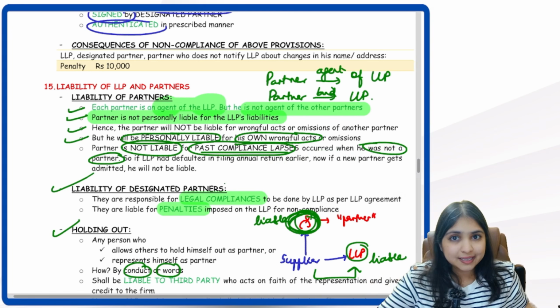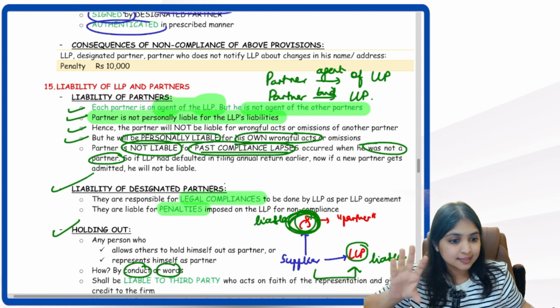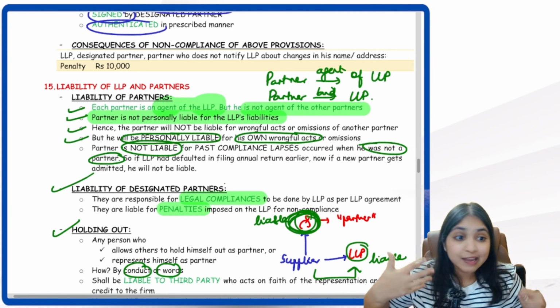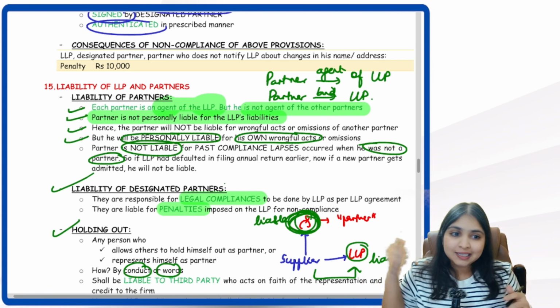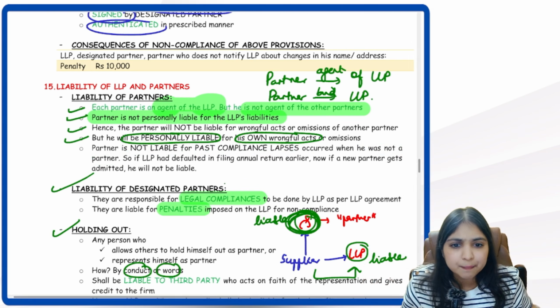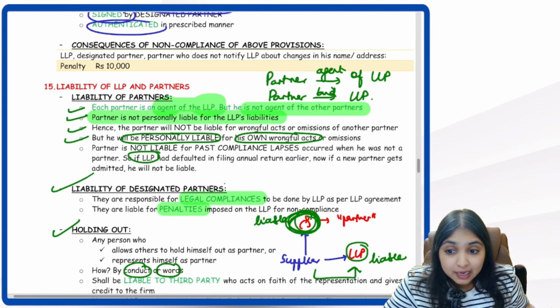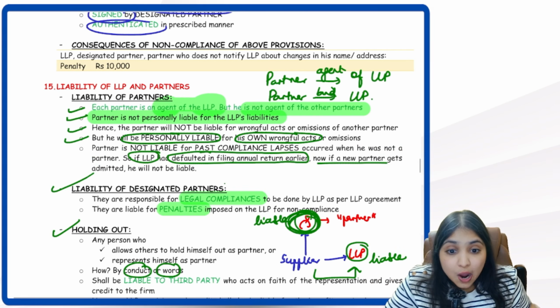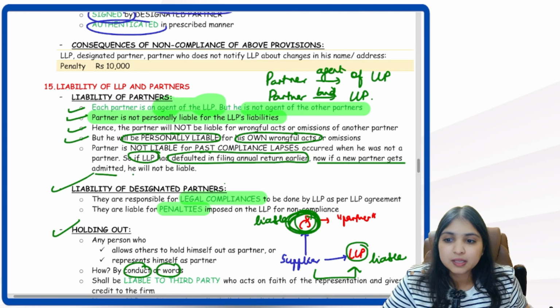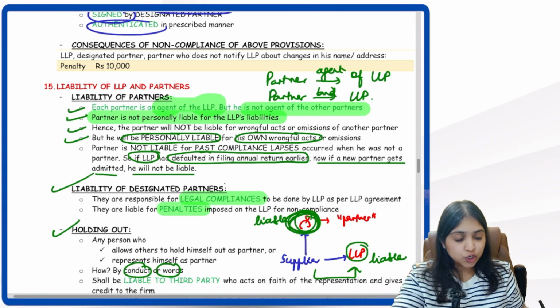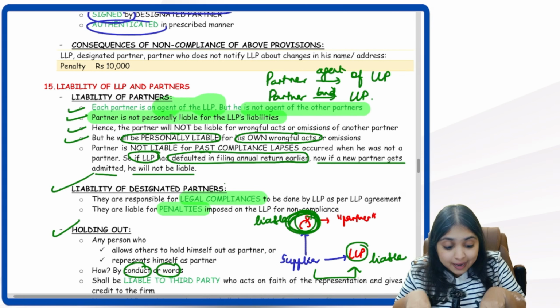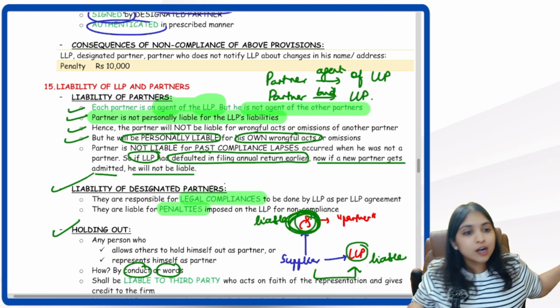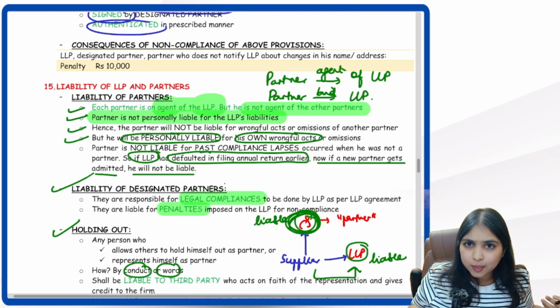Past non-compliance. In the past, some non-compliance has happened. For that non-compliance, I will not be held responsible if at that time I was not a partner. Look at this example, you will understand even better. If the LLP defaulted in filing the annual return earlier, and now a new partner gets admitted, he will not be liable. Understood, guys? If I got admitted as a partner now, from this point onwards, you can still hold me answerable.